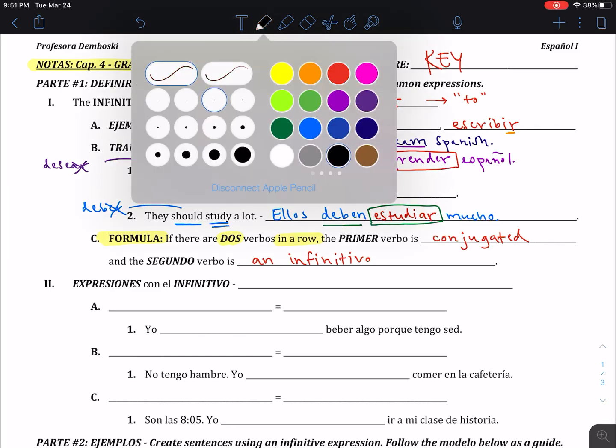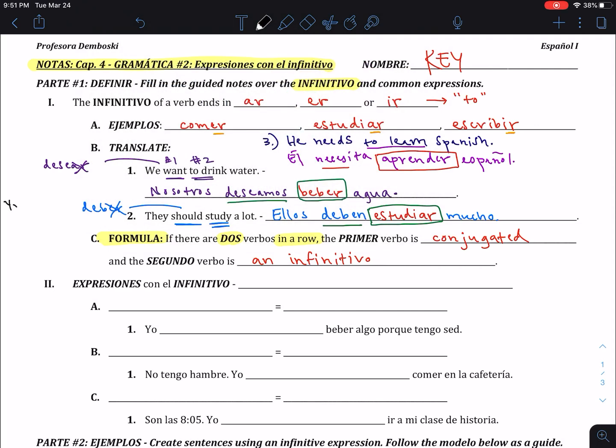So let's say we want to say, I eat and drink. Yo como y bebo. That's not a verb phrase. That's actually a compound verb. There's two separate verbs, okay, that are both going to be conjugated. This is what I'm talking about when they're in a row. Like here, we want to drink water. They should study. Right in a row, no space.